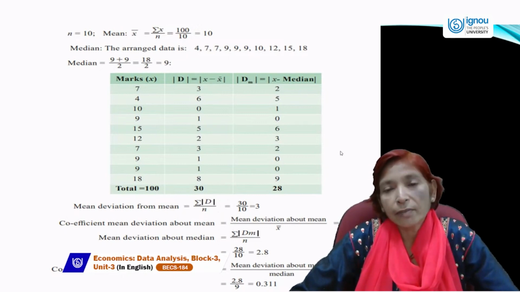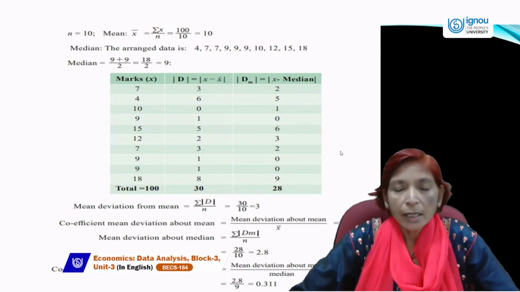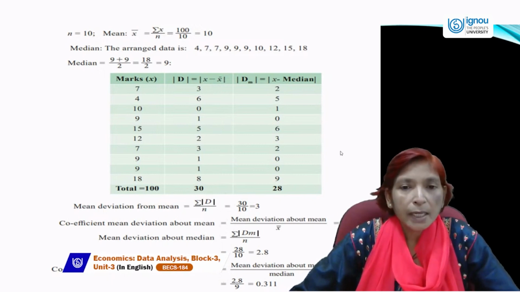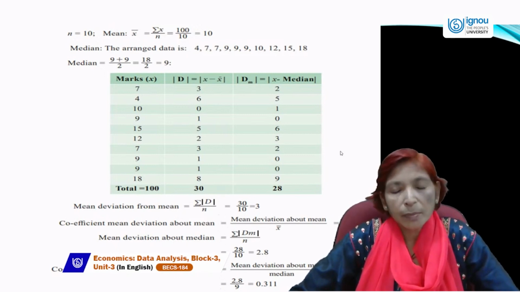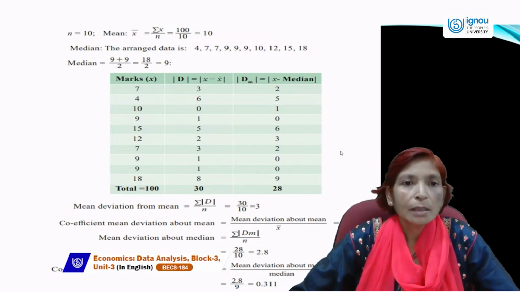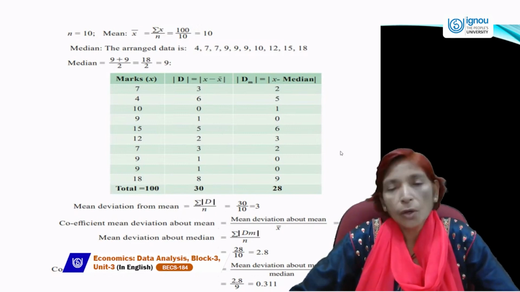And if we take the deviation from the median, then how will we calculate the median? You know that first of all, while calculating the median, we will arrange the data, either in ascending order or in descending order. Ascending order means lower to upper, and descending order means highest to lowest, or upper to lower.